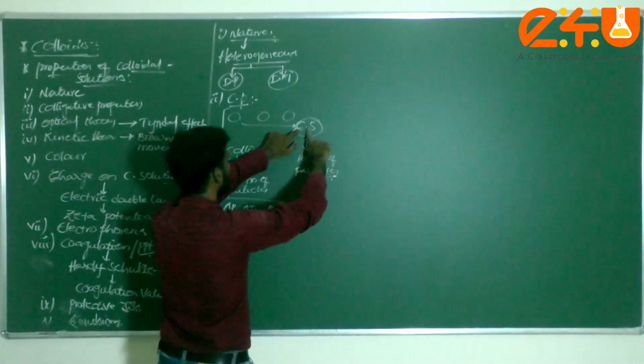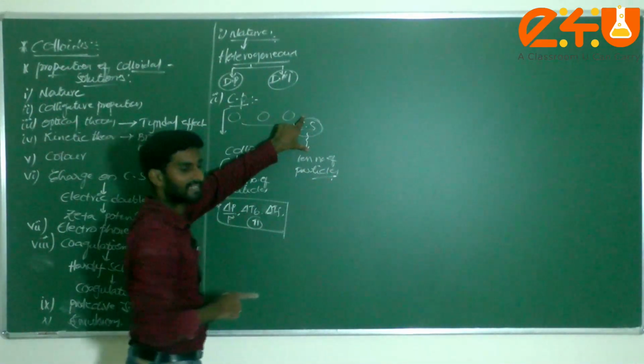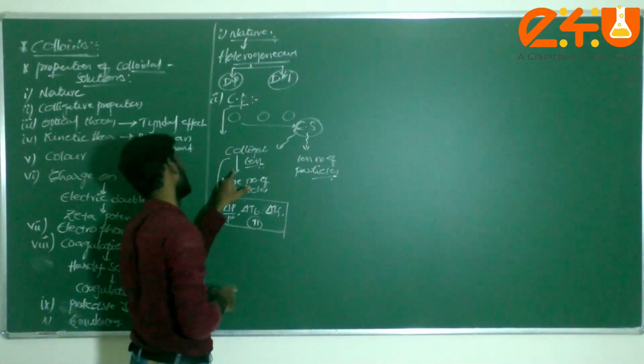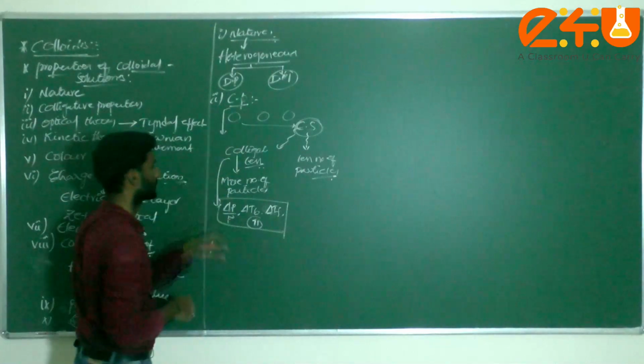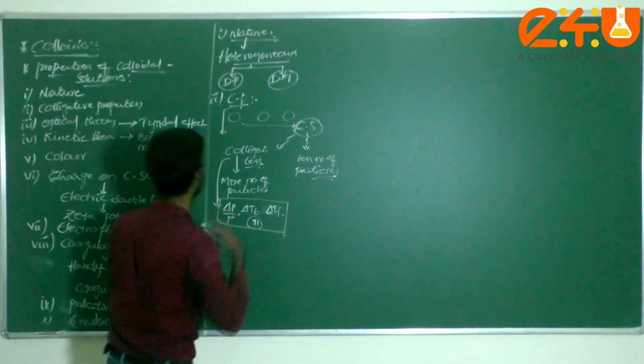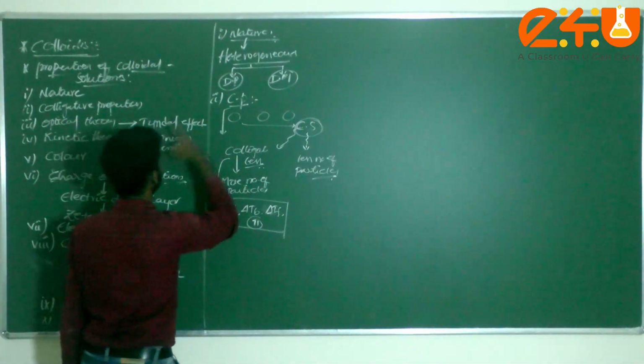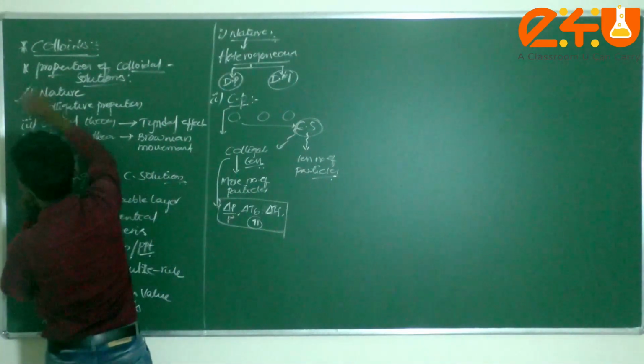Here colloidal solution has larger particles, so fewer particles are present, but in case of colligative properties, more particles. These are the very important properties under colloidal solution. This is the second one over.